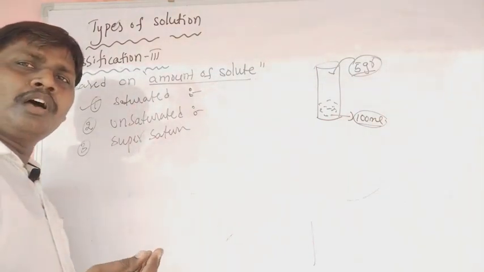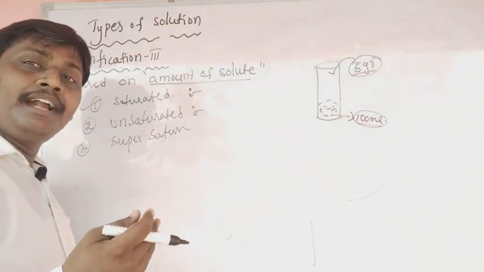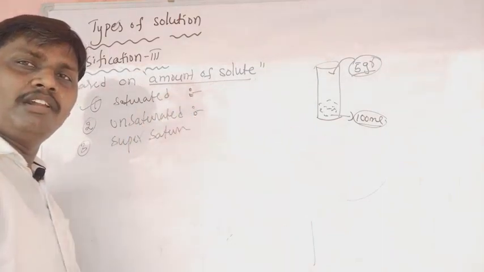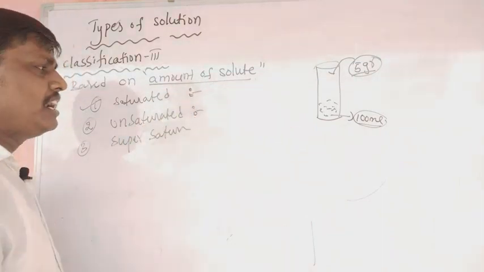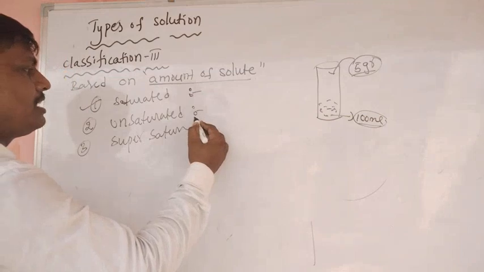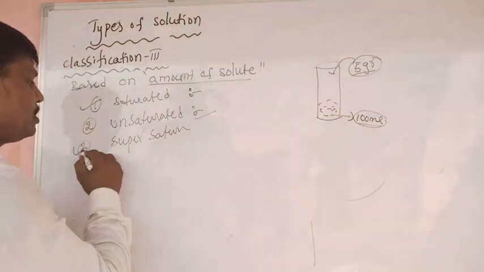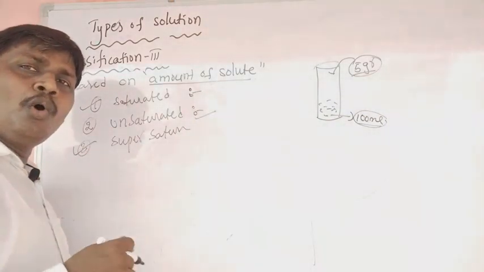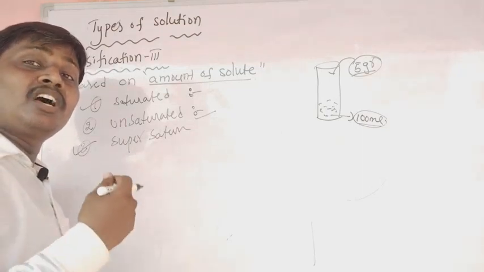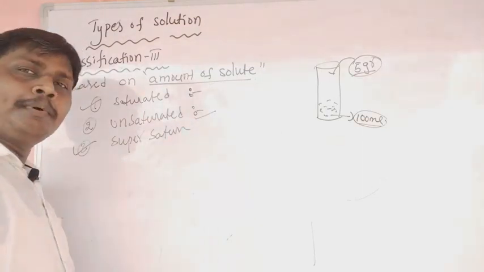When a lesser amount of solute is present compared to the saturated level, it is called an unsaturated solution. What about the supersaturated solution? When more solute is present than the saturated level, it is called a supersaturated solution.